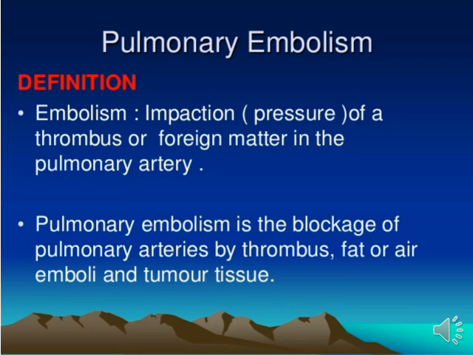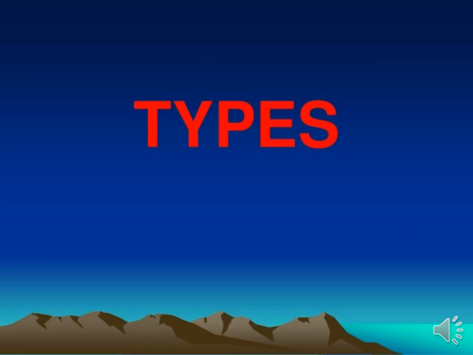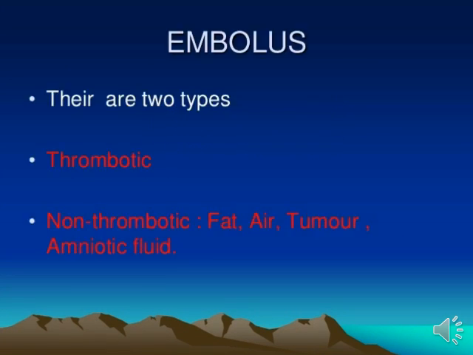Okay students, now we will see the next thing about pulmonary embolism: types of pulmonary embolism. Basically, pulmonary embolism is divided into two types. The first type is thrombotic, the second is non-thrombotic, for example fat, air, tumor, amniotic fluid, etc. So now we will see them one by one.